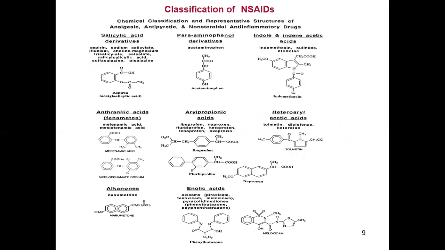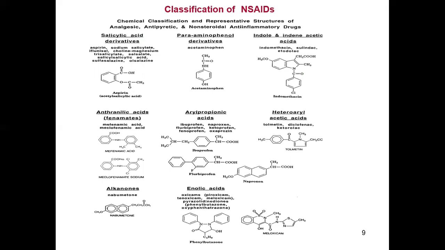Now next is the classification of the NSAIDs, chemical classification and representative structures of analgesic, antipyretic, and non-steroidal anti-inflammatory drugs. Firstly, salicylate derivatives. In salicylate derivatives, aspirin and sodium salicylates are the major drugs which are used.